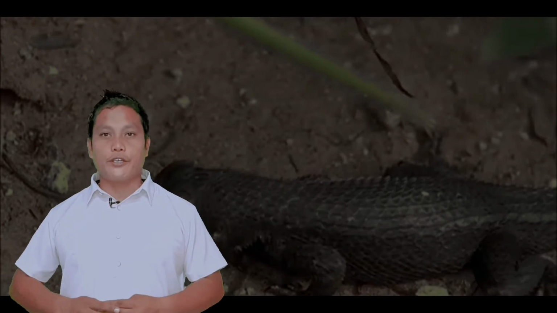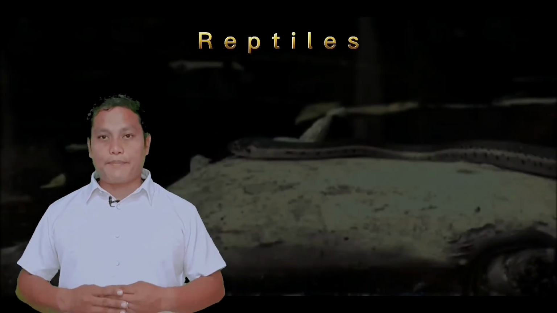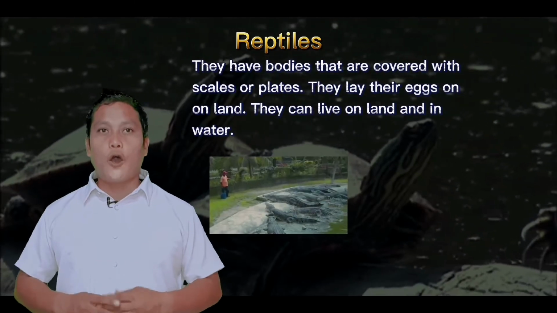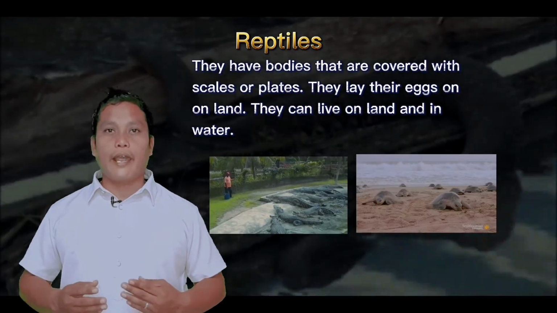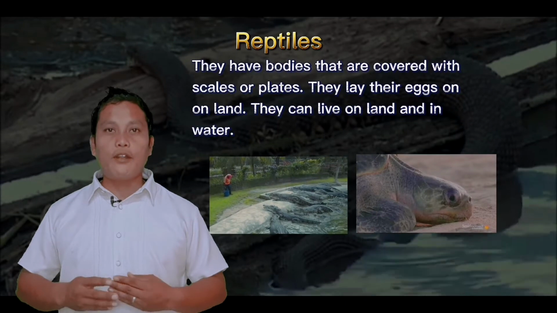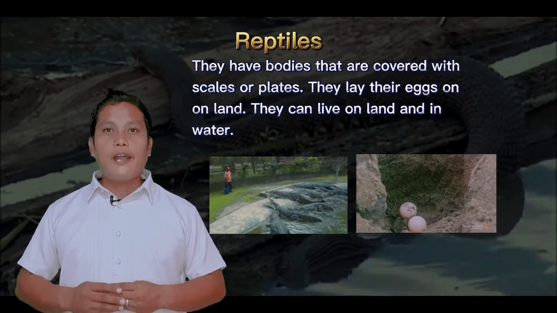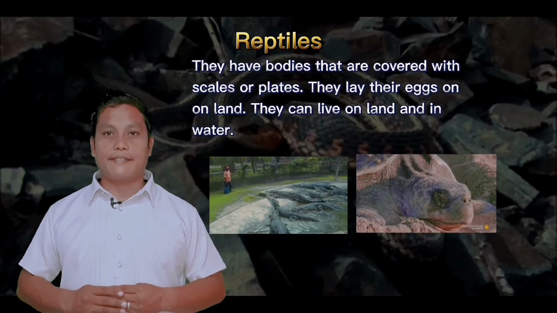Another classification of vertebrates is reptiles. Reptiles have bodies that are covered with scales or plates. They lay their eggs on land. They can live on land and in water. Crocodiles and turtles are some examples of reptiles.